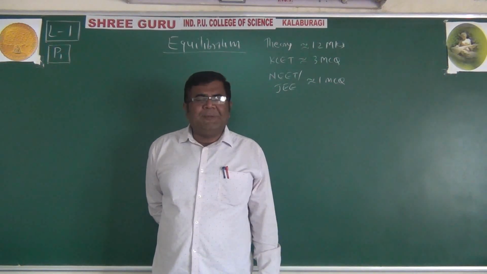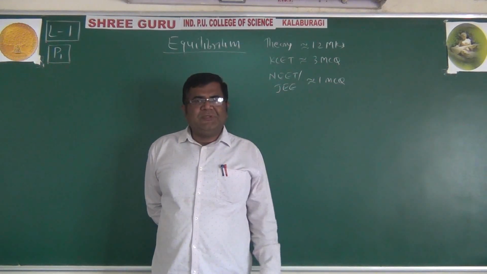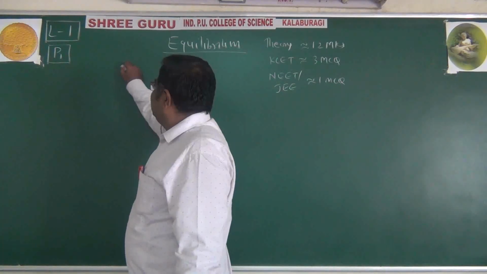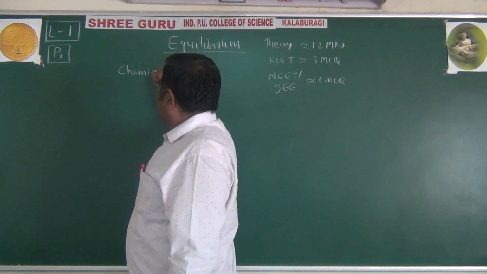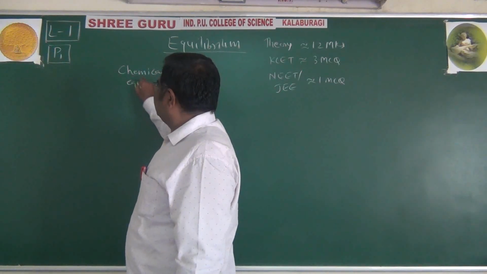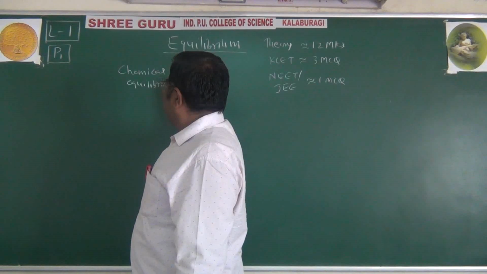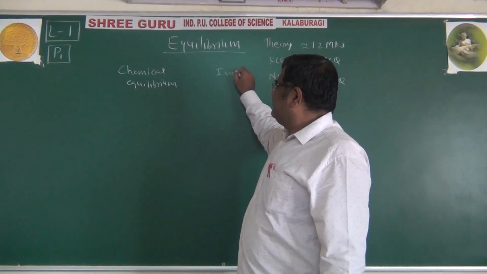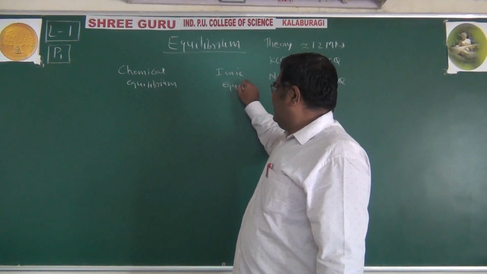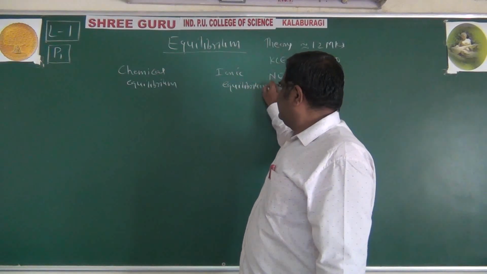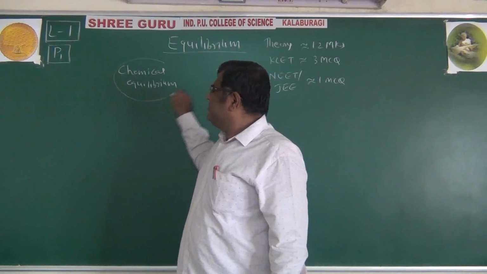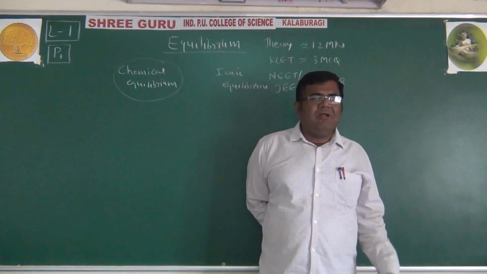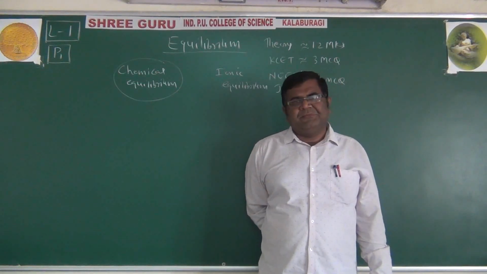Now this equilibrium topic is divided into 2 subtopics. The first is called as chemical equilibrium, and another is called as ionic equilibrium. So first we complete chemical equilibrium, and then we'll go for ionic equilibrium.